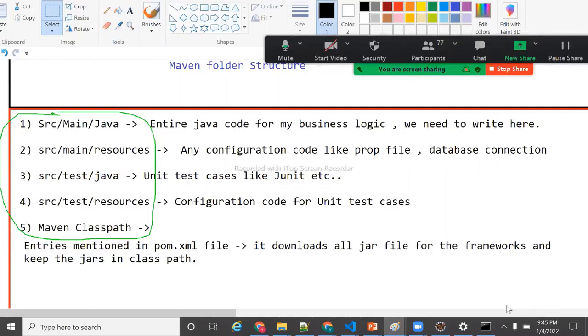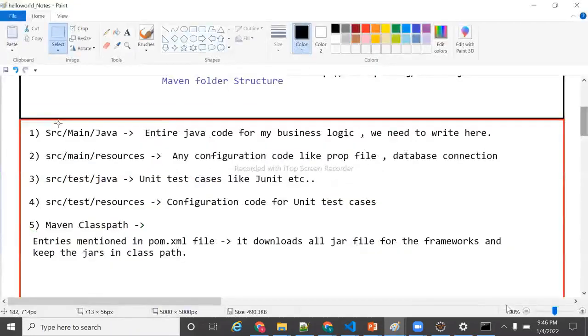src/main/java is for business logic. src/main/resources is for configuration like properties files or database connection. And src/test/java is for unit test cases code like JUnit. And src/test/resources is nothing but our configuration code for unit test cases. So this is the 4 folder structures. I hope it's clear, guys. Is everyone clear on these first 4 folder structures?